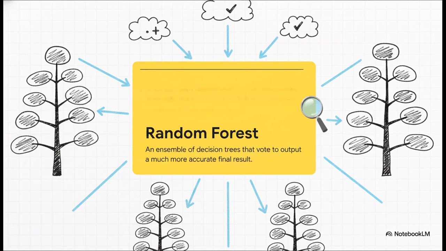So the crucial point here is that we need a way to fix the weaknesses of that single, fragile decision tree. Enter the random forest. This is what's known as an ensemble algorithm. Instead of relying on one tree, it builds a massive forest of them. Each individual tree makes its own prediction, and then they all effectively vote on the final output. By relying on the wisdom of the crowd, a random forest gives you a significantly more accurate and robust result.